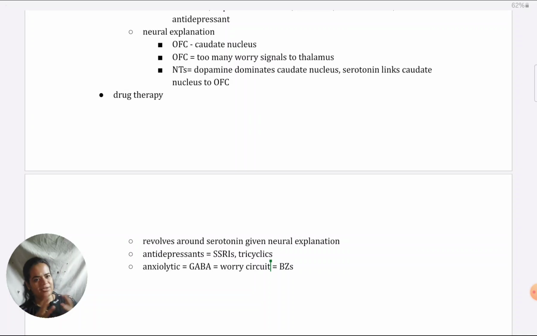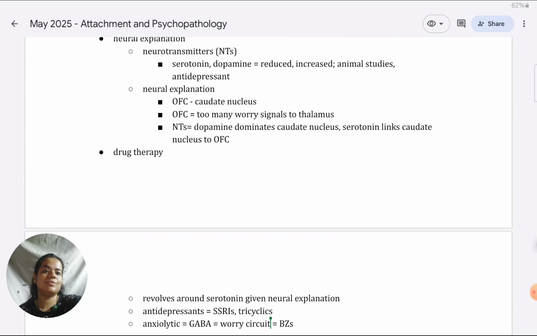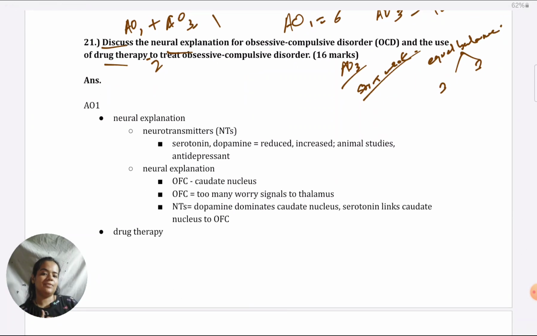What I want you to notice, I know you can write all of this, you must have memorized well. What I want you to focus on is if they've given two things together, generally they are coherent. That's why they've not randomly combined any two things and given. So, neural explanation is linked to drug therapy. Drug therapy is the practical application of neural explanation. So, if you can also bring about that effectively, like I have done by talking about related things in both the sections, then you can score better because it shows your capacity to synthesize what you're learning. And 16 markers essay questions are always looking for higher thinking skills. So try to showcase that in the paper to score well.